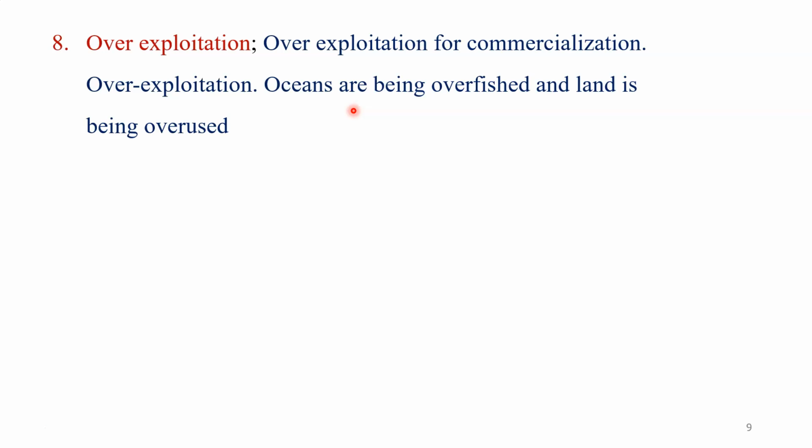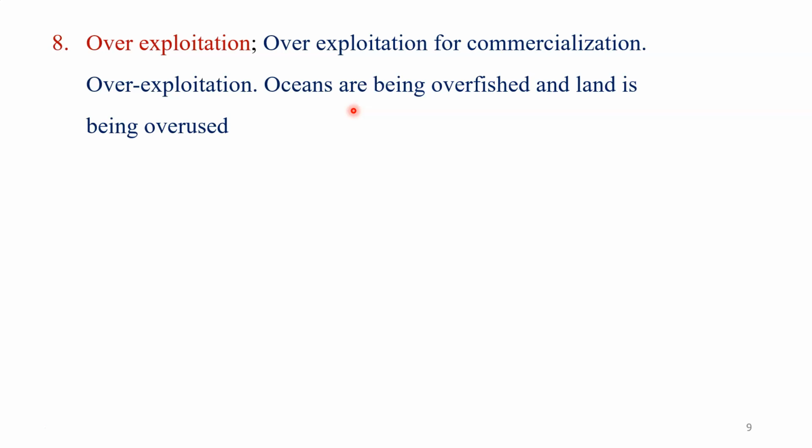As I just mentioned, due to the growth of overpopulation, human beings started to fulfill their needs by using various natural resources. I'm talking here especially about marine resources, and over-exploitation of these marine resources directly affects the loss of biodiversity of that aquatic or marine ecosystem.